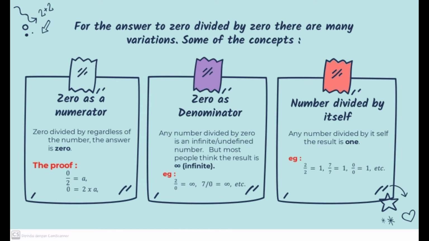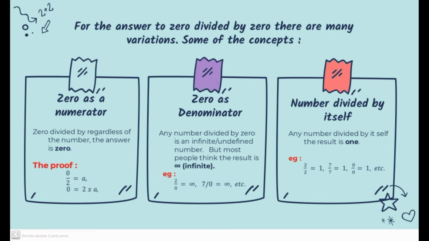For the answer to 0 divided by 0, there are many variations. To understand it, we must first know some of the concepts below. First, 0 as a numerator. 0 divided by any number, the answer is 0. To prove it, 0 over 2 is A, then 0 is 2 times A. So the number satisfying A is 0, because any number multiplied by 0 results in 0.